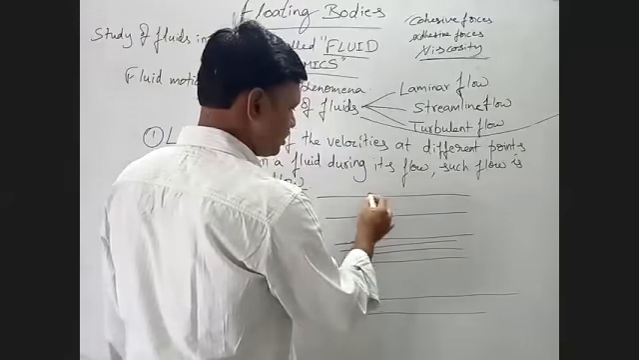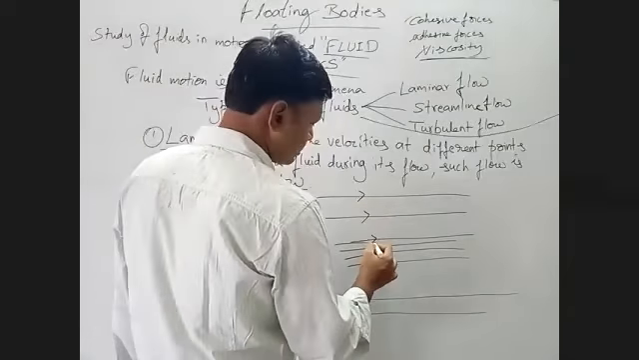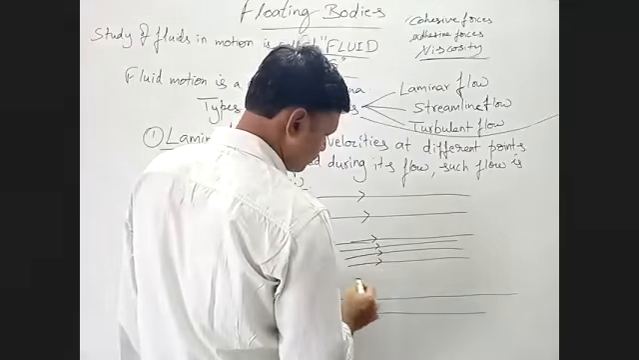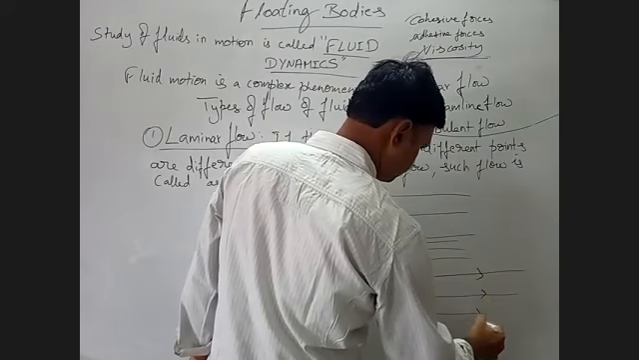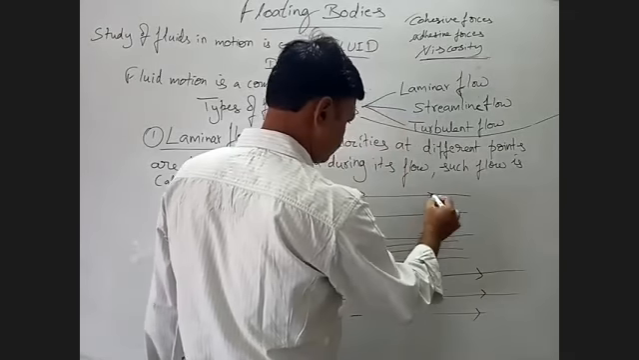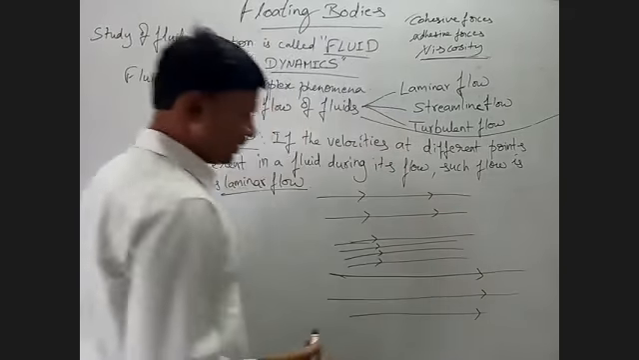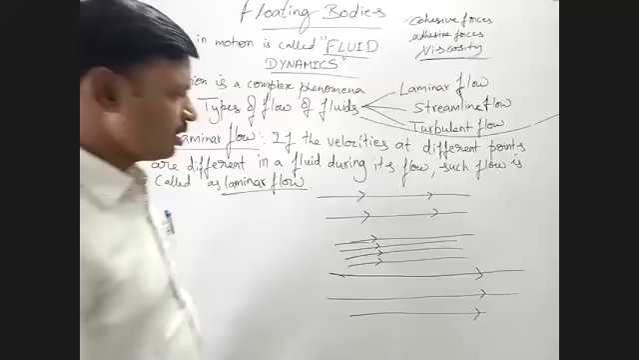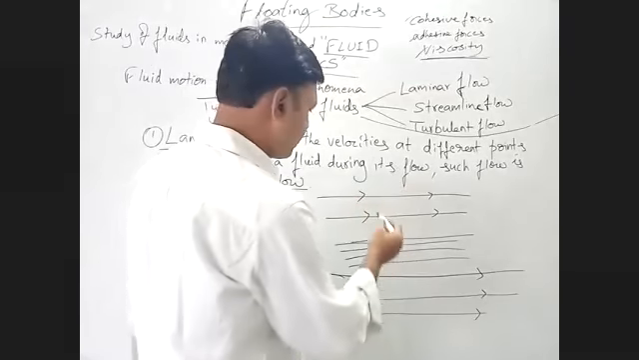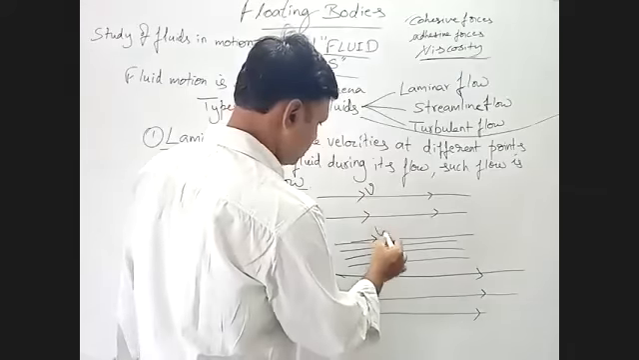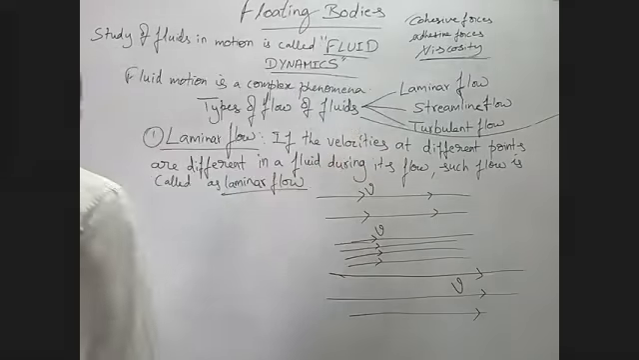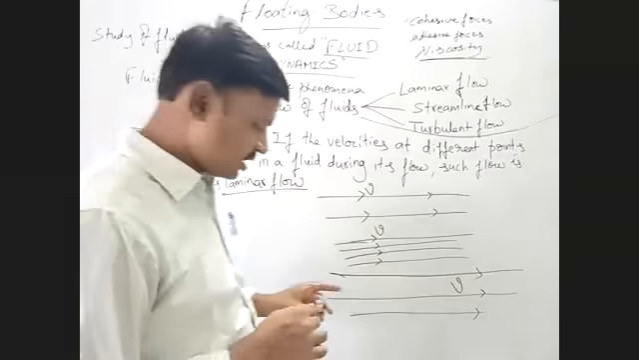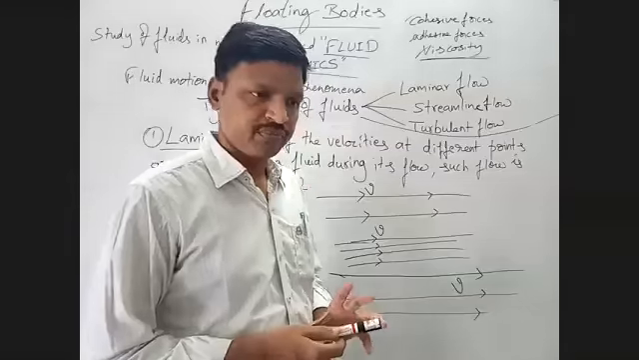Okay. So in fact, these are the lines representing the flow of the fluid. See here, I have drawn the lines at different levels. Here the V, here the V, and here the velocity. So you can imagine what we discussed yesterday regarding viscosity.